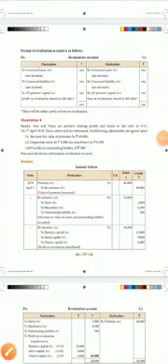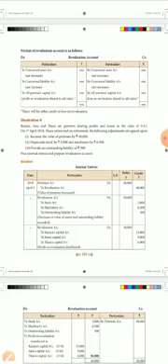Format of revaluation account. When a new partner is admitted, at that time we prepare a revaluation account. The profit and loss made from the revaluation account is distributed to the old partners. In the same way, at the time of retirement and death of a partner also, they have to prepare the revaluation account and the assets and liabilities should be revalued. The profit or loss made from the revaluation account should be distributed to all the partners in their old profit sharing ratio.